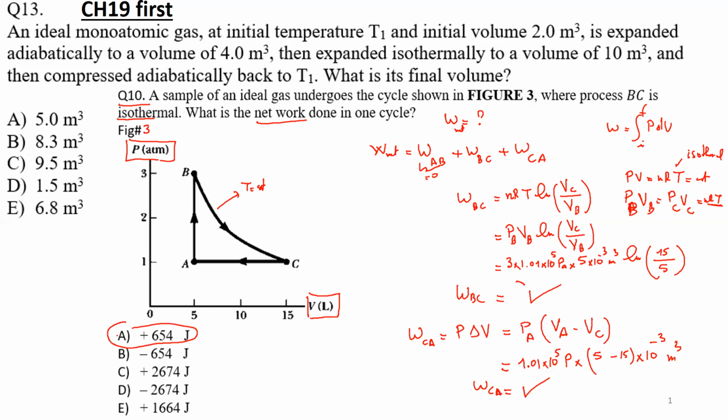Good. Now, if I ask you, what is the net heat exchange during one cycle? So basically what you use is Q net heat exchange during one cycle. What will you do? It's a cycle, of course, the change in internal energy is 0. Internal energy is a state function. So along a full cycle, the change in internal energy is 0. So the change in temperature is 0. First law of thermodynamics, this will be equal to Q minus W. That means that the Q net will be just equal to the W. So I will have the same answer, which is this answer.